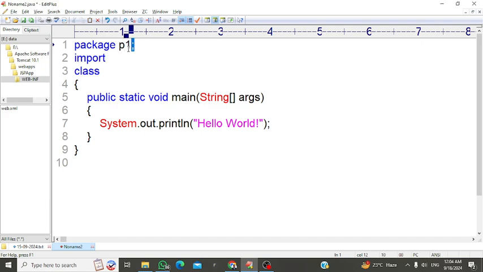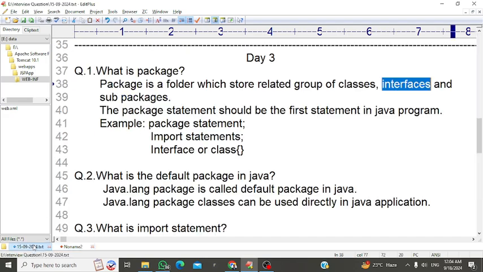So this is the syntax of a package. Okay, do you understand what is the meaning of package? A package is a folder which stores a related group of classes, interfaces, and subpackages. And this is the first statement when you write any Java program.